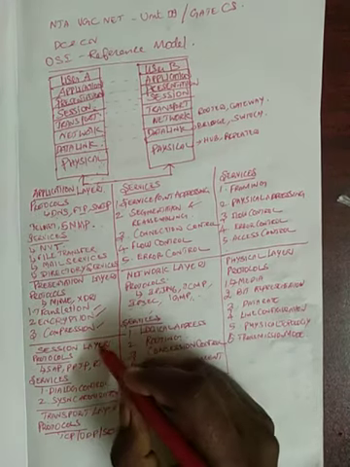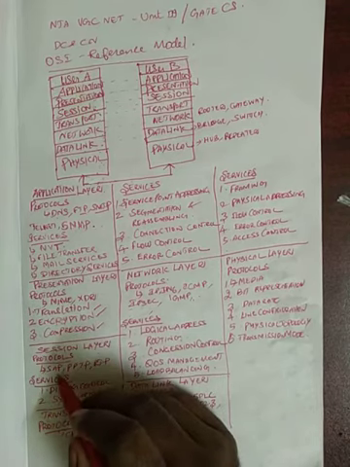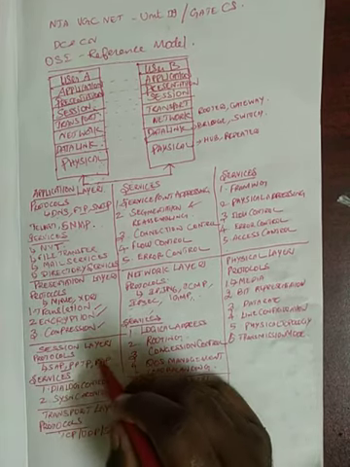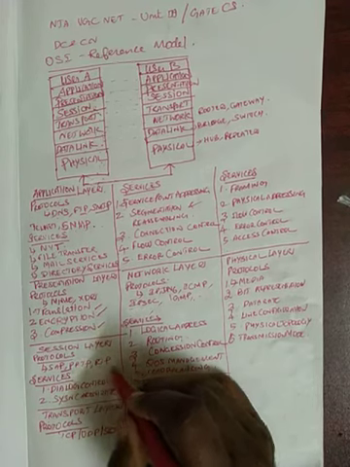Once it is forwarded to the session layer, here we have the Session Announcement Protocol, and the PPTP or TP protocol is present there.